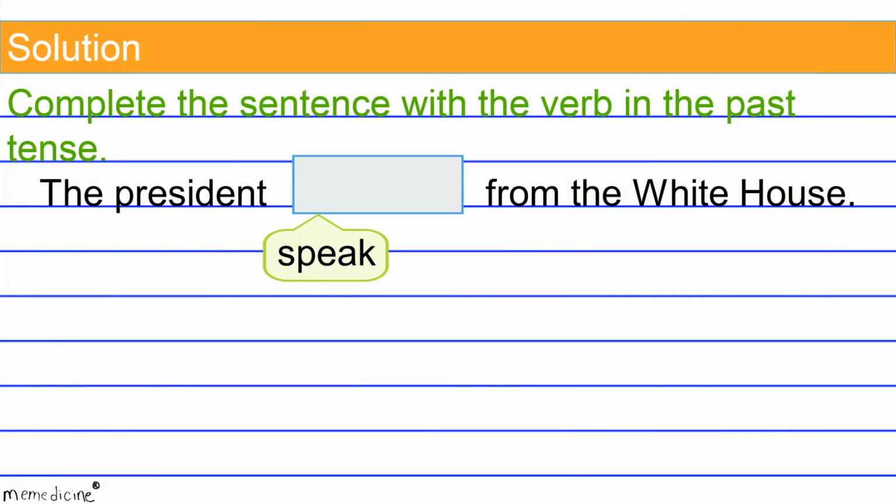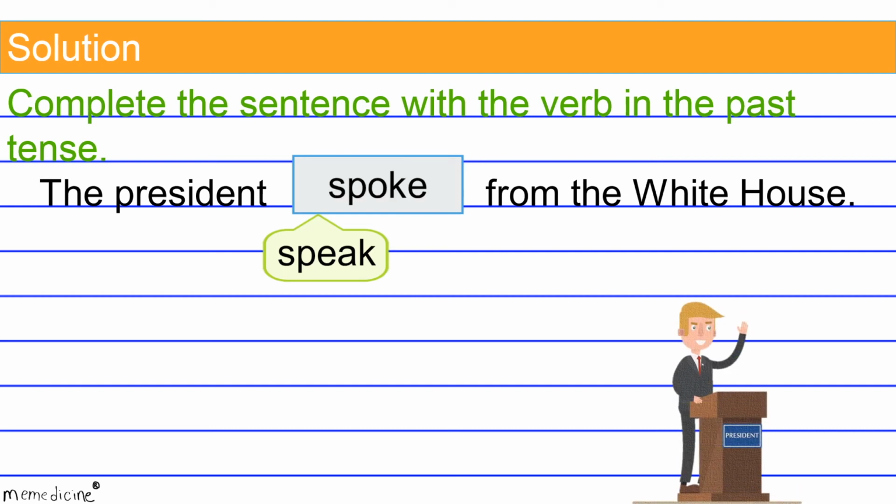Alright, back to the original question, now for the solution. Spoke is the simple past tense verb form of speak. This is an irregular verb form because it doesn't end in a D or an ED, so you'll have to commit it to memory.